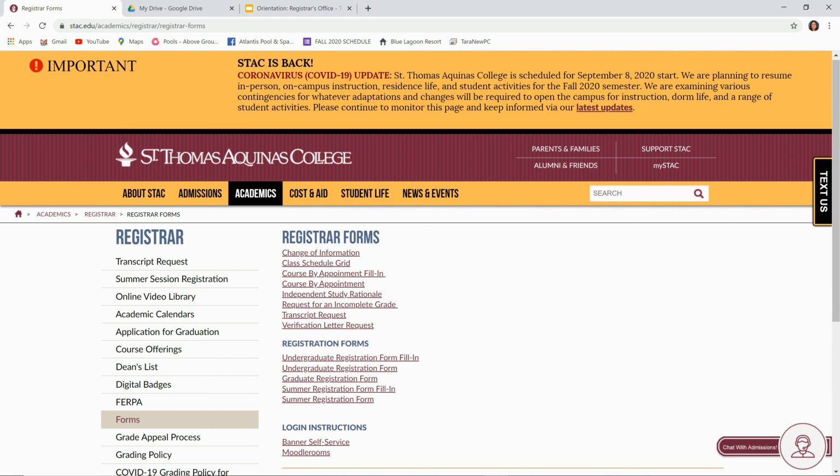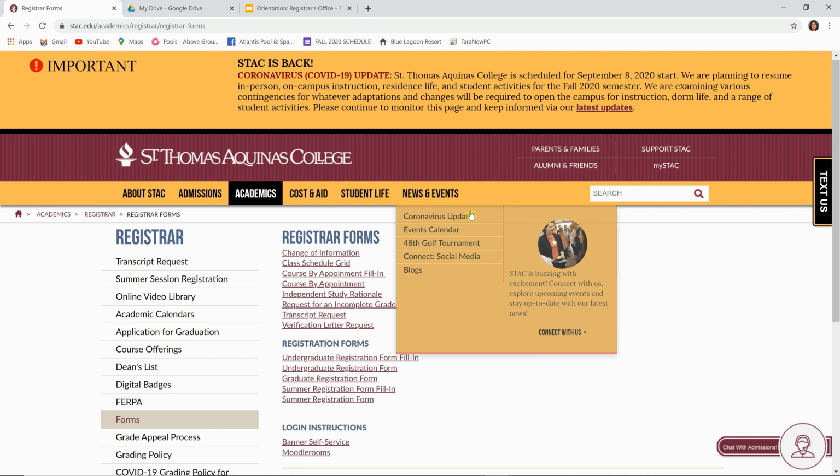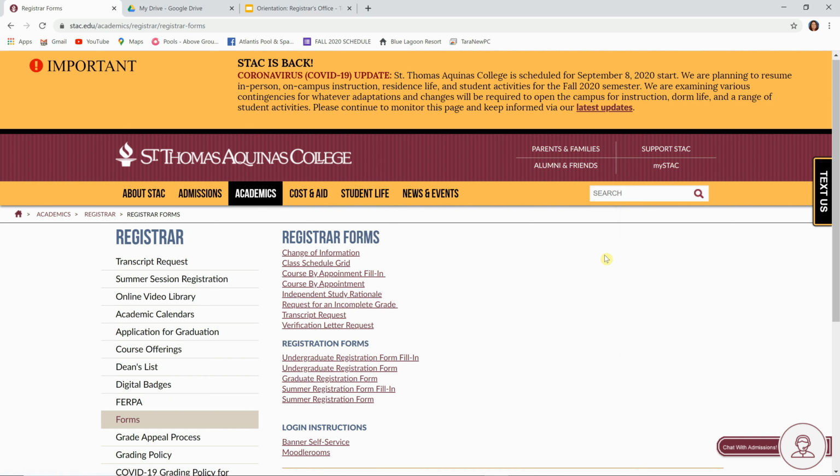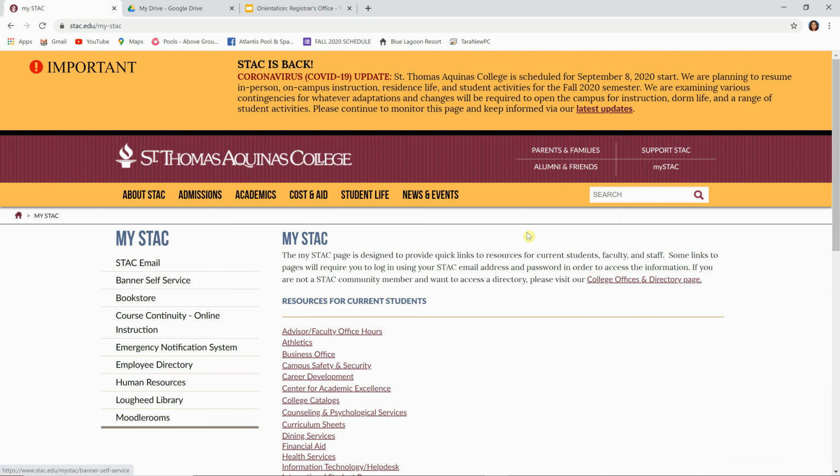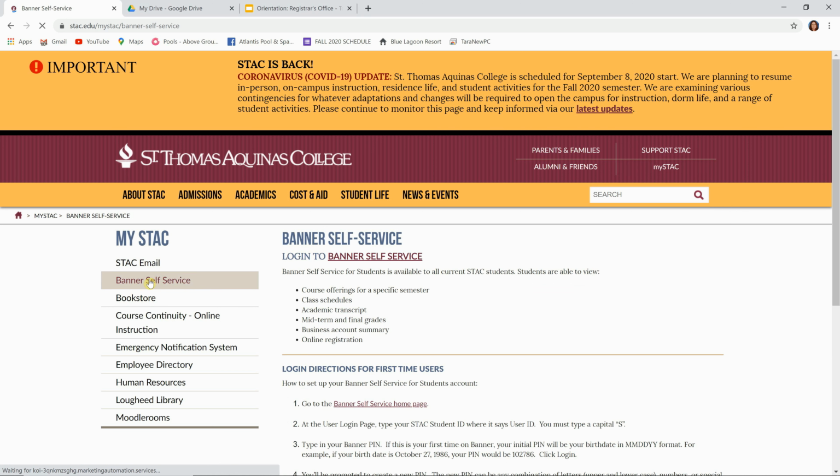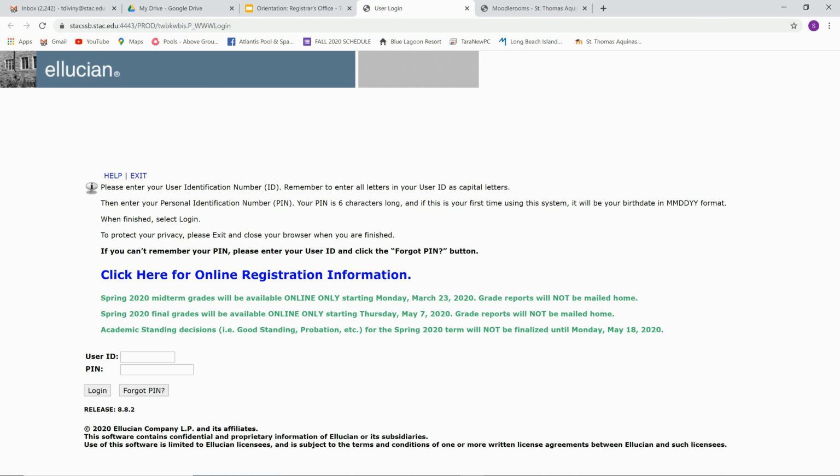Now that we've gone over our web page, the next thing that I want to go to is actually signing on to Banner Self-Service. My stack in the upper right-hand corner here. Then you want to go all the way to the left and select Banner Self-Service, the second tab. And then in the middle here, you want to go to Log in to Banner Self-Service and select that. This brings you to the Banner Ellucian login page, our online portal.